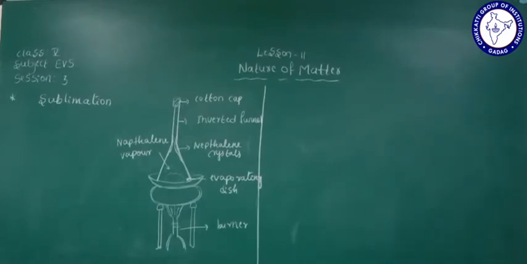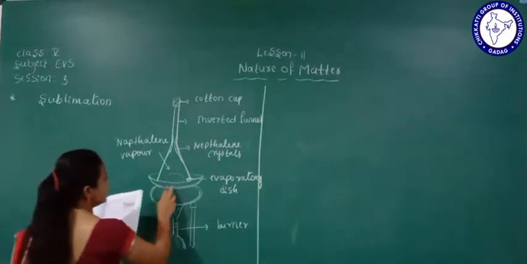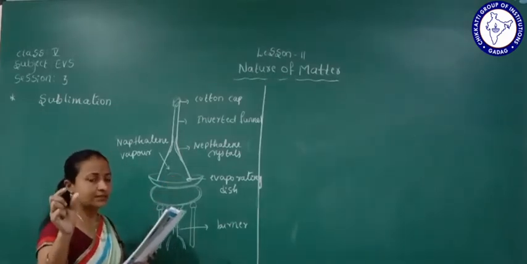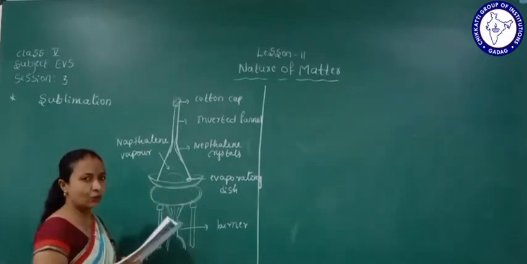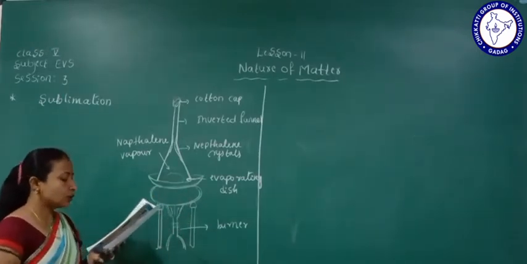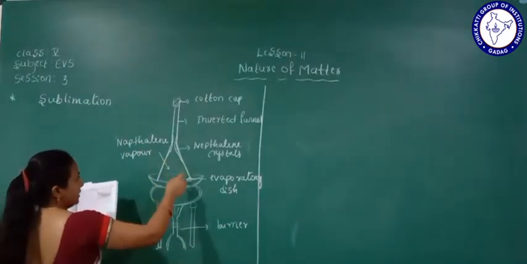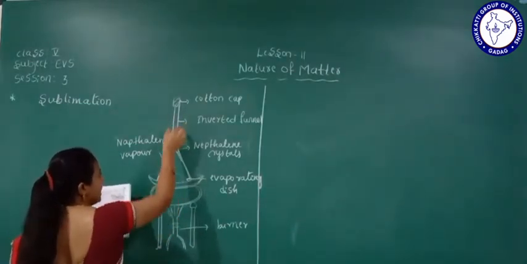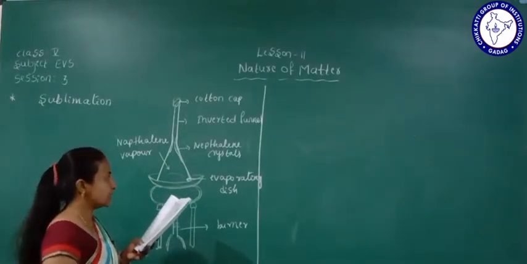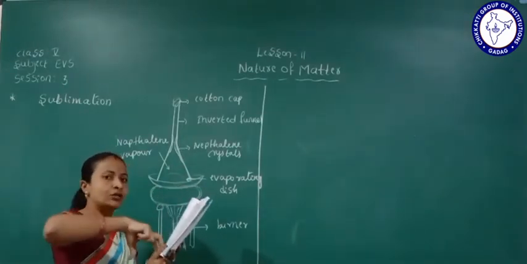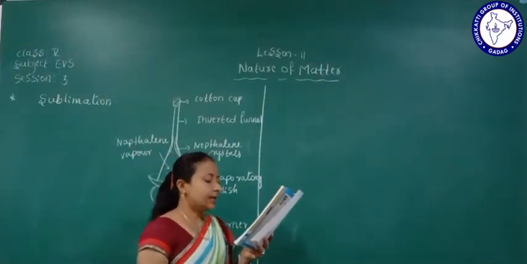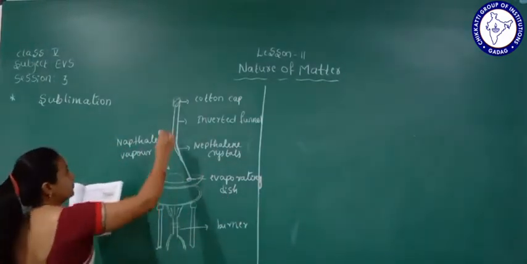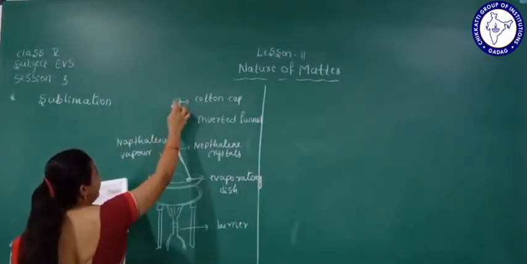See the experiment: take a few naphthalene balls in an evaporating dish. Few naphthalene balls, what we call dambar gulige, they have taken in the dish. Okay, then close it with a glass funnel, inverted. This is what we call a glass funnel, kept inverted, upside down. Then take some cotton and close the other end of the funnel.